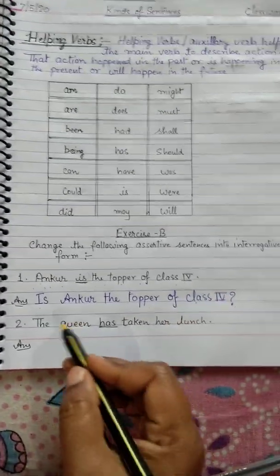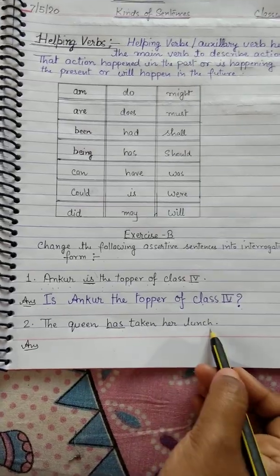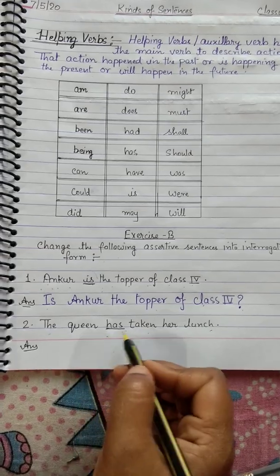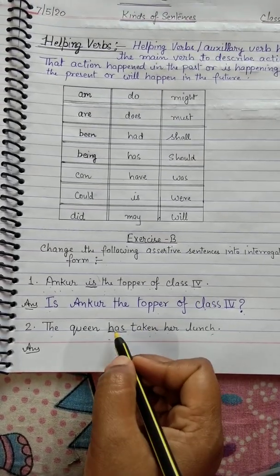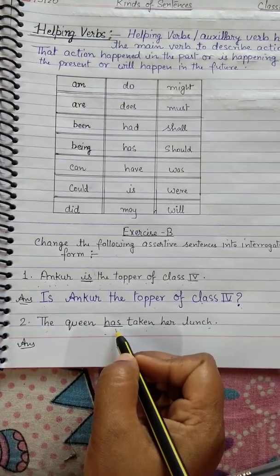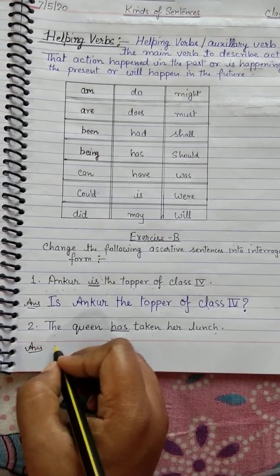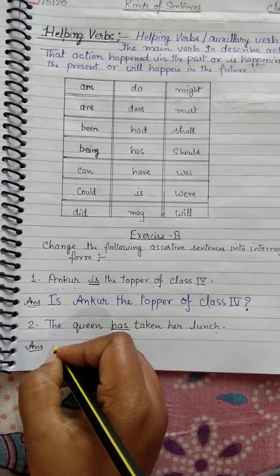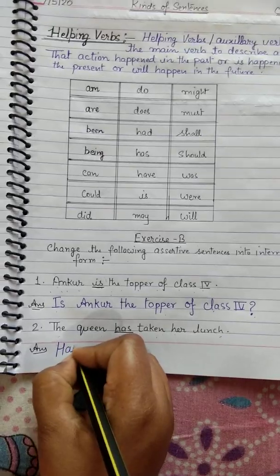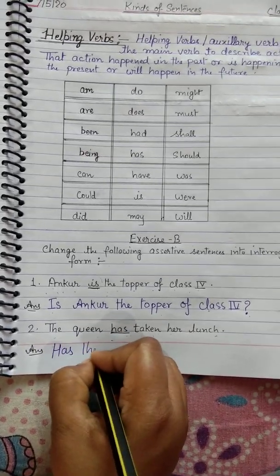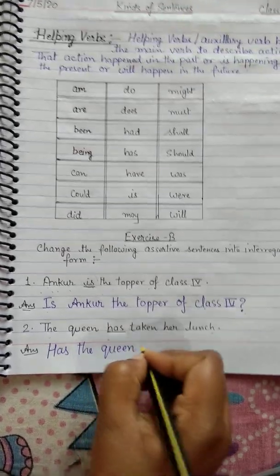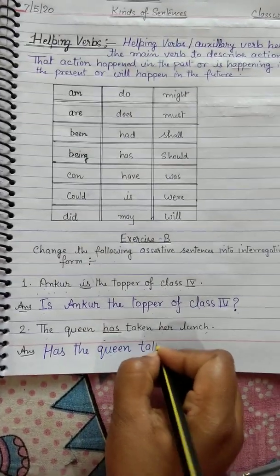Next is: The queen has taken her lunch. In this statement, has is the helping verb. So we put it in the front of the statement, like this: Has the queen taken her lunch?